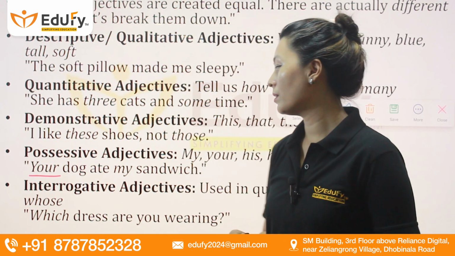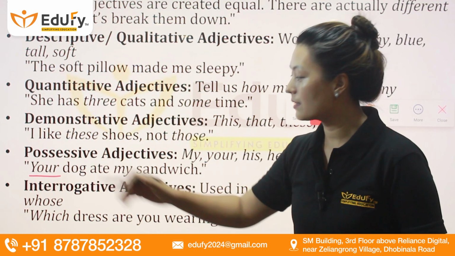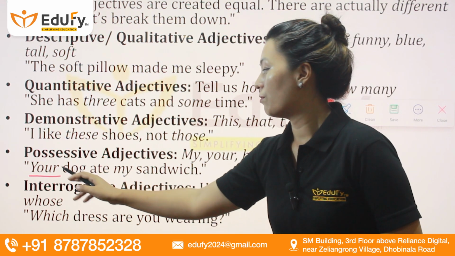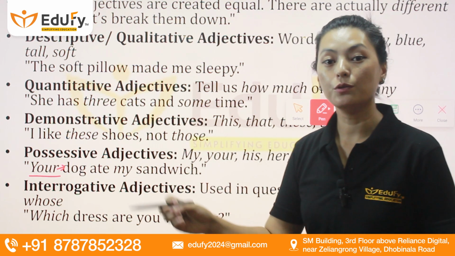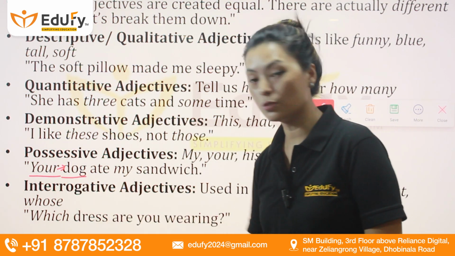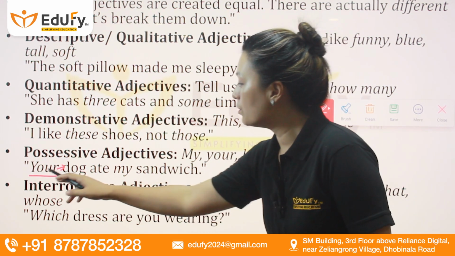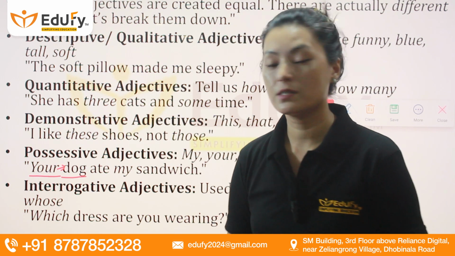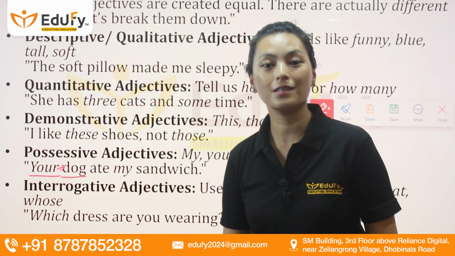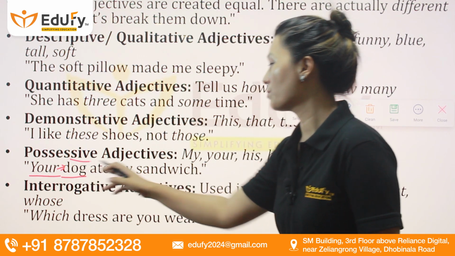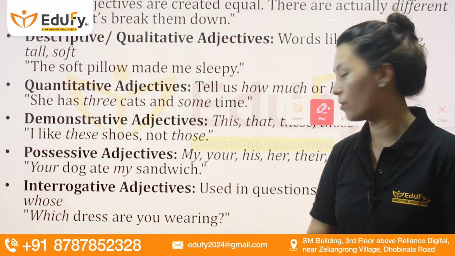Also, you'll have to remember possessive pronouns are replacements of nouns, right? But in this case, you will find that it is coming with the noun, showing you who the noun belongs to. Your dog, that means the dog belongs to you. Whenever I use the word your, I'm talking about your possession of the dog. So please remember this. Whenever you're trying to show possession of a noun, you can always use possessive adjectives like my, your, his, her, their, or our.